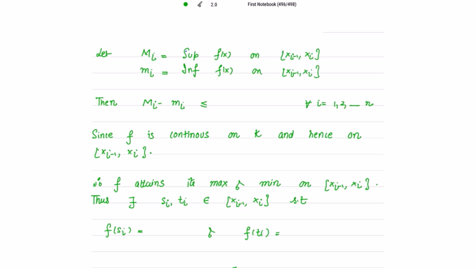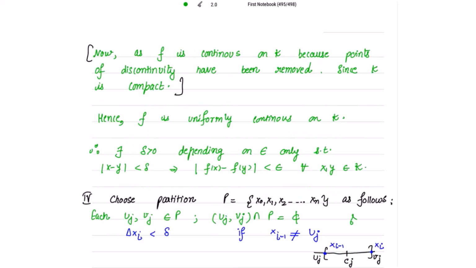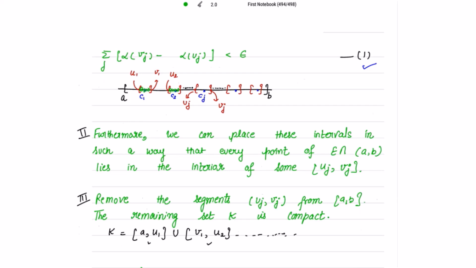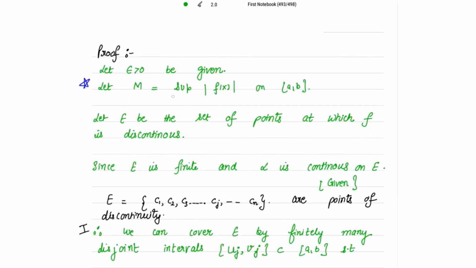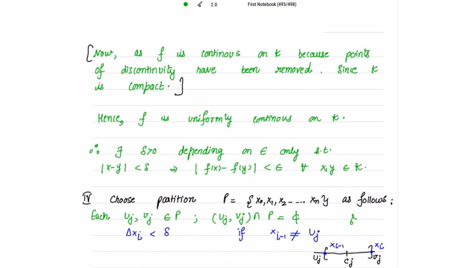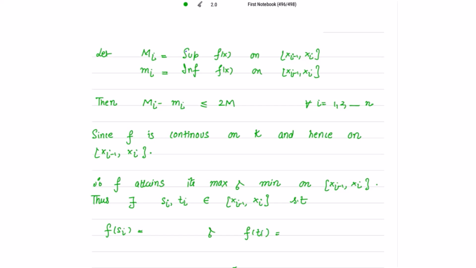Then can I take their difference to be less than or equal to twice M? Because M is the maximum for all i, which I have taken in the very start, capital M equal to the supremum of mod of f of x. So for all i, it is maximum. So can I write their difference to be less than or equal to twice M? Very fine. So for all i equal to 1 to n.